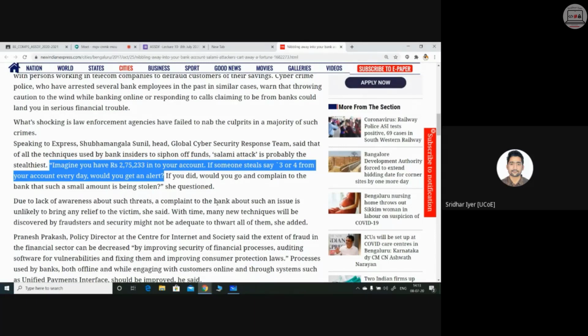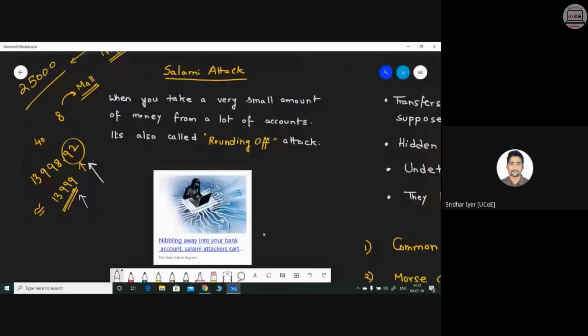Put your transaction alerts to a very low level so that even if 1 rupee is getting transacted from your hard earned money, you get an alert immediately. Clear? Is there any doubt regarding this salami attack? Is it clear? Can I move ahead?